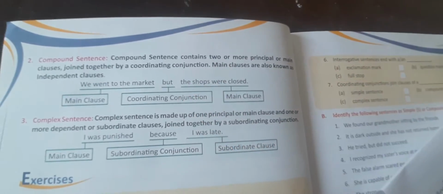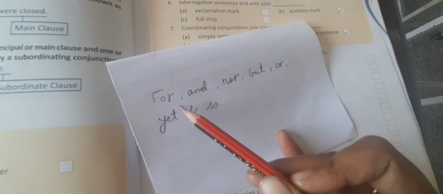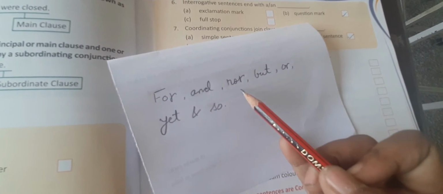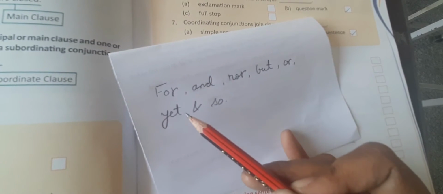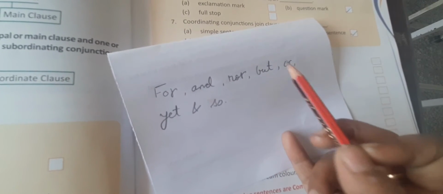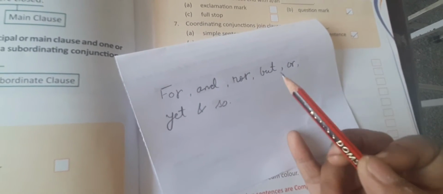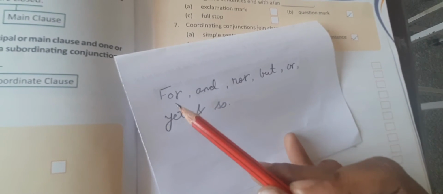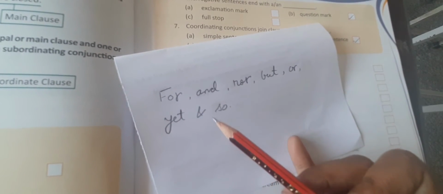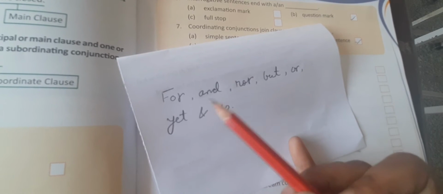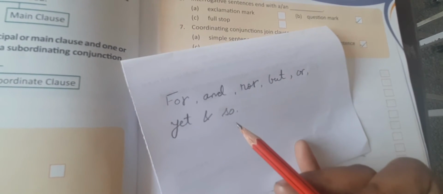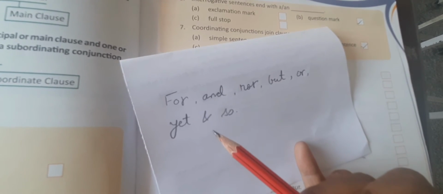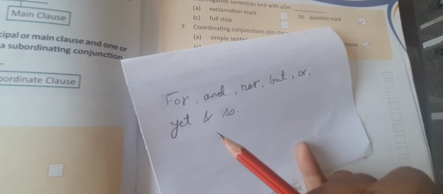Here I have written: for, and, nor, but, or, yet, and so. So better learn these words. If any sentence is joined with these words, then that particular sentence is called compound sentence. Why? Because we are using coordinating conjunction.